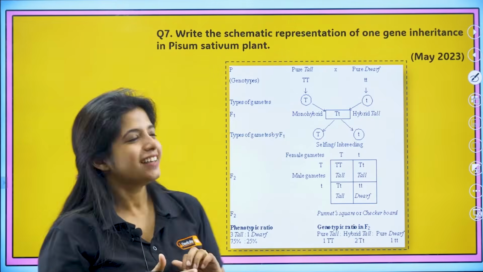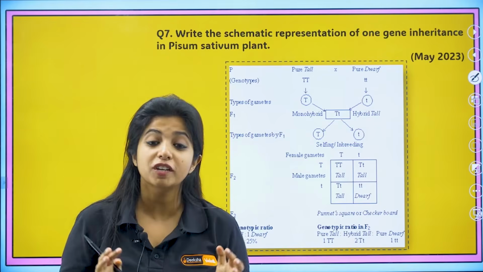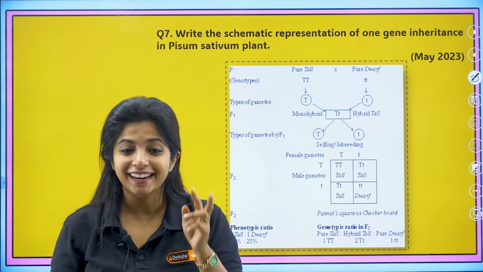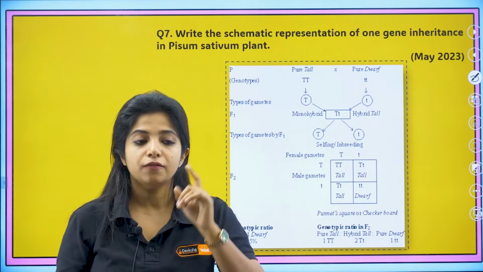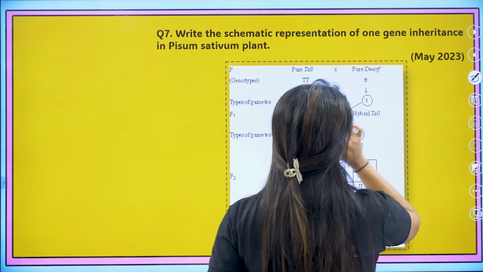Okay, done? So write the schematic representation of one gene inheritance in Pisum sativum. What is Pisum sativum? It is the garden pea out there. It has 7 characteristics, 14 traits. I made you remember that in your previous session.